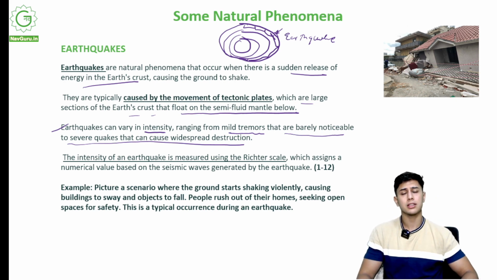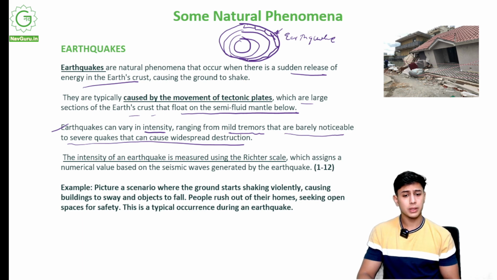So every day there are a lot of earthquakes all over this earth. Some are very major, some are very minor. You can't even feel them, or if you feel them, there is no damage. But in some cases, there is a very severe earthquake and it damages a lot of things. If you remember in Nepal, there was an earthquake.